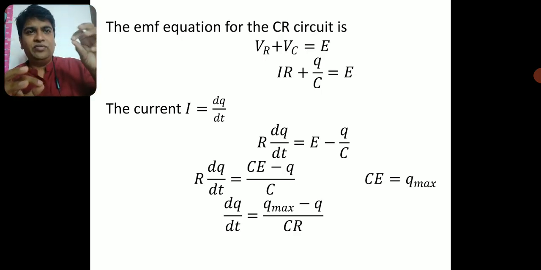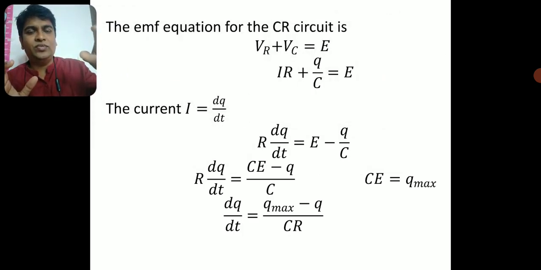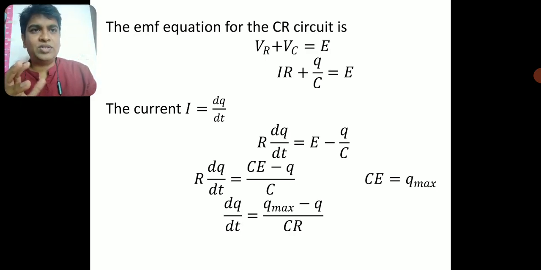Now what could be the equation for the voltage across the capacitor? I can write it as Q by C. It is very well known, and in my many previous videos I have told you, that the voltage across the capacitor V is equal to Q divided by C, where Q is equal to VC, the charge on the capacitor.